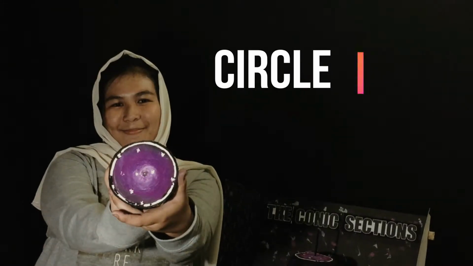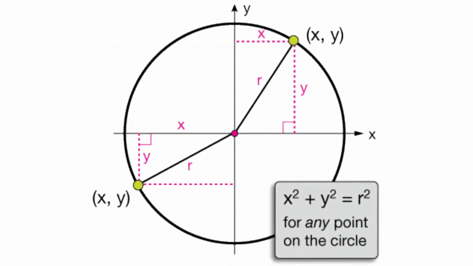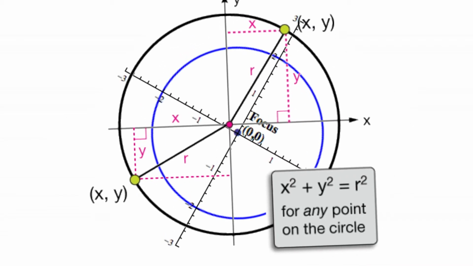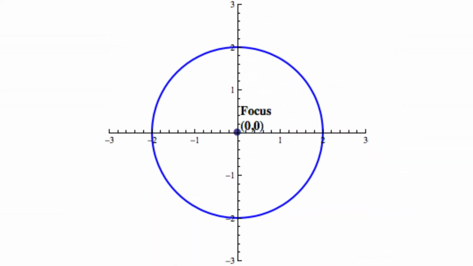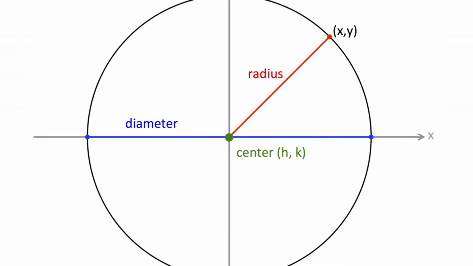Circle. A circle is formed when the plane is parallel to the base of the cone. Its intersection with the cone is therefore a set of points equidistant from a common point on the central axis of the cone, which meets the definition of a circle. All circles have certain features: a center point and a radius, which is the distance from any point on the circle to the center point. The degenerate form of the circle occurs when the plane only intersects the very tip of the cone. This is a single point intersection, or equivalently, a circle of zero radius.